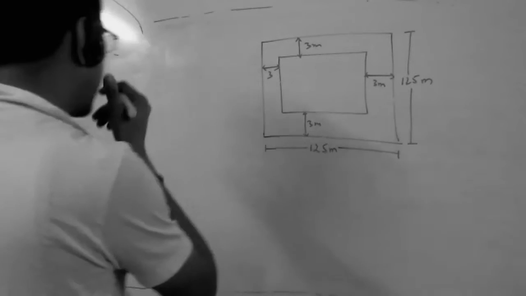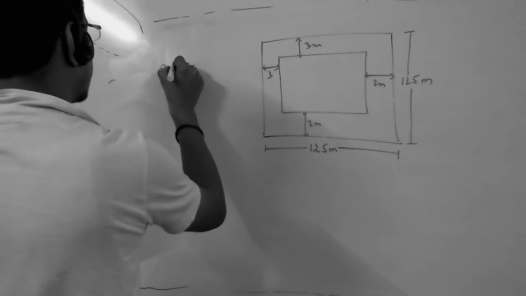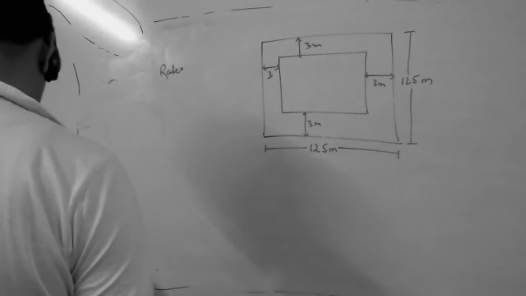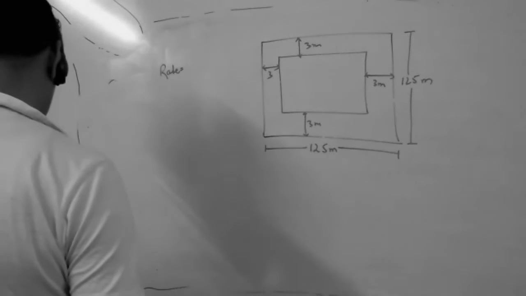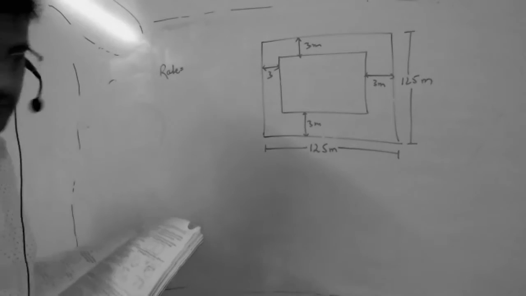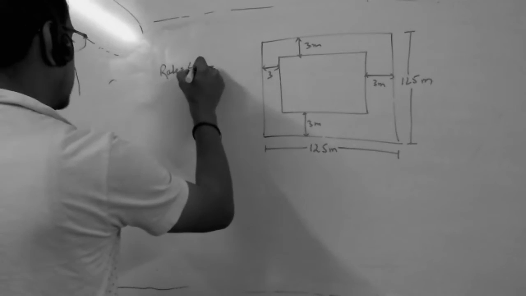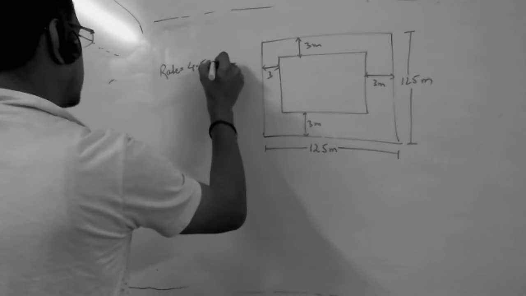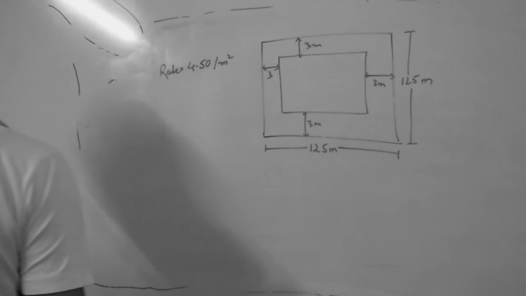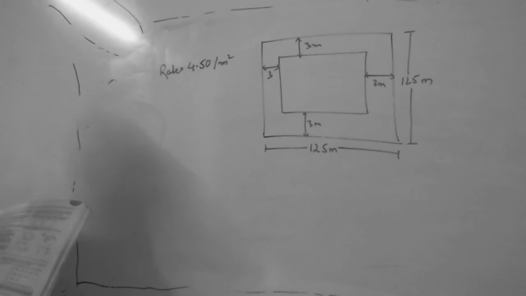Yes, Dia, come online. What is the rate given? 4.50 rupees per square meter. Okay. Find the cost of constructing it.